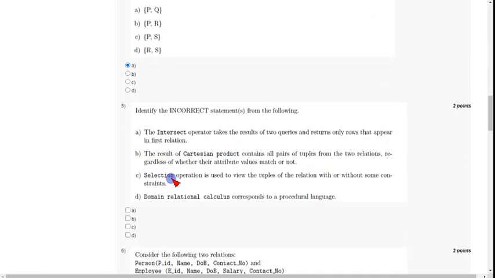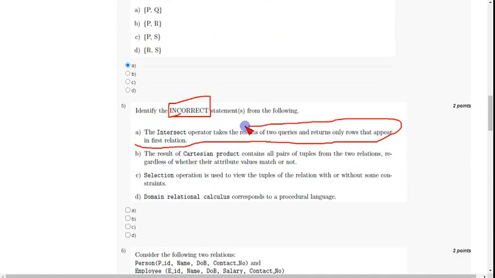Coming to the fifth question, identify the incorrect statement. This is important. We have to identify the incorrect statement from the following four options. Here there are two incorrect options. The first one is: the intersect operator takes results of two queries and returns only rows that appear in the first relation. This is one incorrect answer.